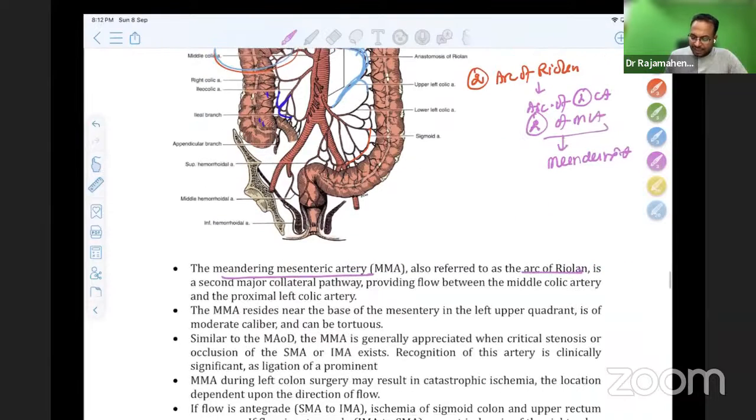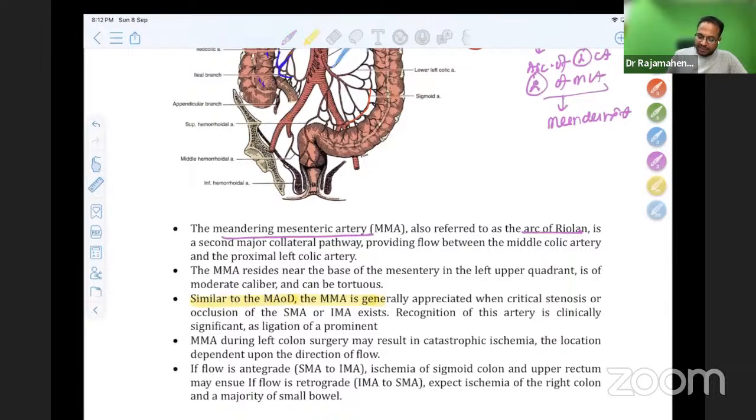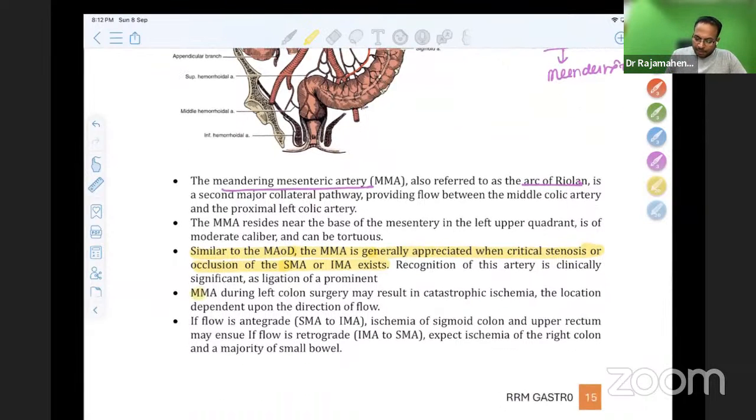The meandering mesenteric artery is generally appreciated when there is a critical stenosis or occlusion of SMA or IMA. So you have to look for this arc of Riolan, whether it is prominent or not. If it is very prominent, and during left colon surgery I ligate it, it may result in catastrophic ischemia.